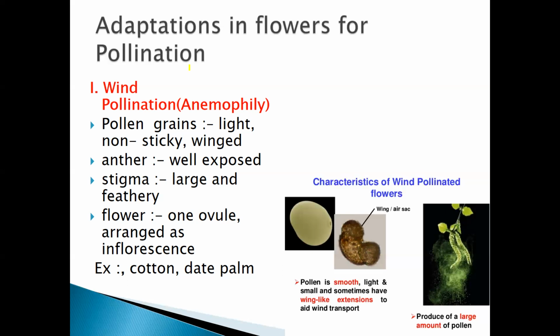So adaptation in flowers for pollination. Pollination is nothing but the transfer of the pollen grain from the anther to the stigma. The first type is wind pollination, where the wind is the medium for the pollination process, and wind pollination is known as anemophily.